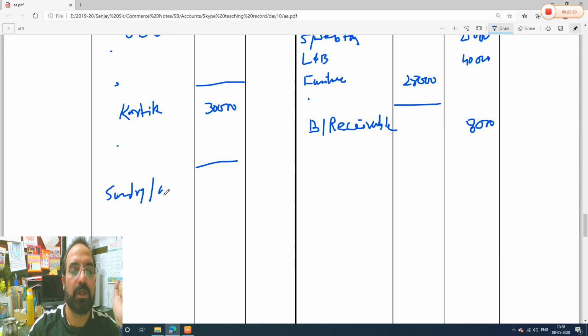Sundry creditors. Sundry creditors how much? 10,000 rupees outer column. And next item is what? Bills payable. What was the amount of bills payable? 7,800. There is no tick mark, so it will go to outer column. Okay. For capital, there were 3 tick marks, so we took in inner column and we left 3 lines. Let's go to next item, guys.